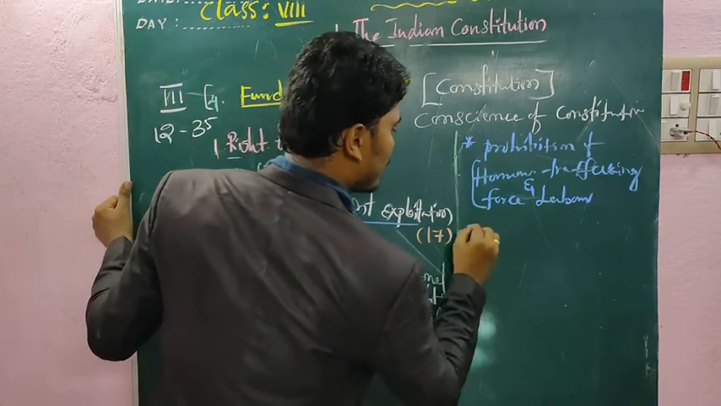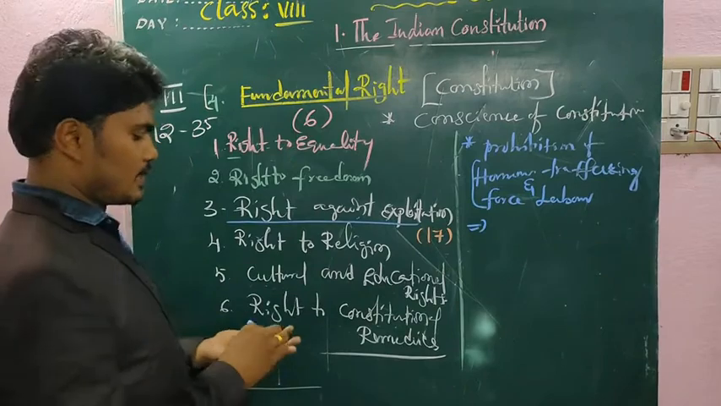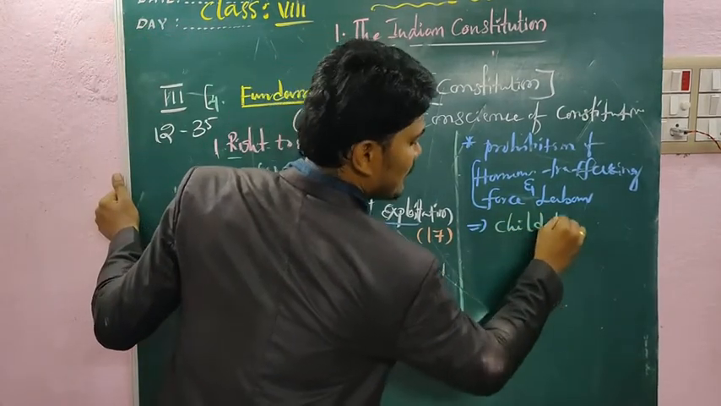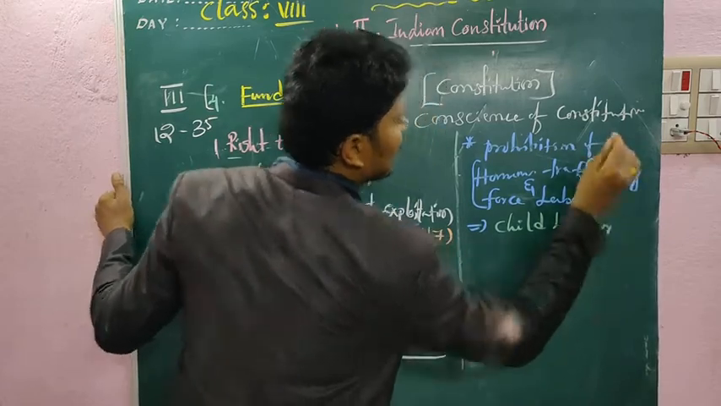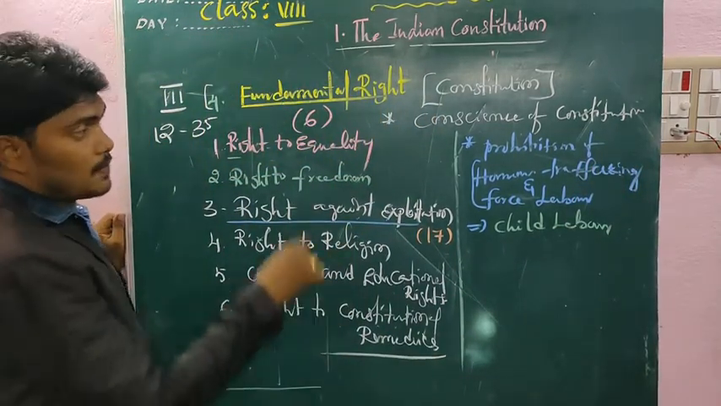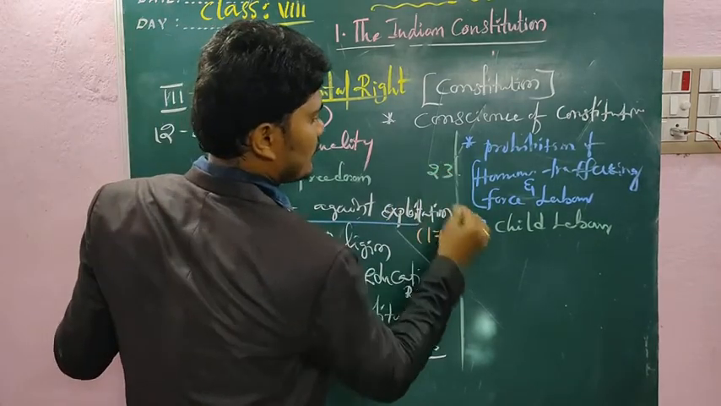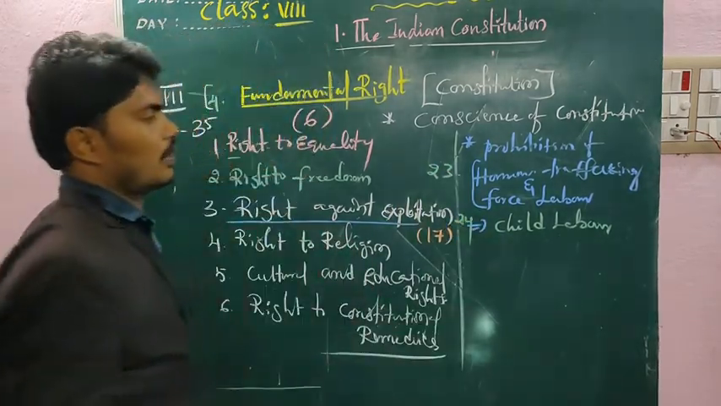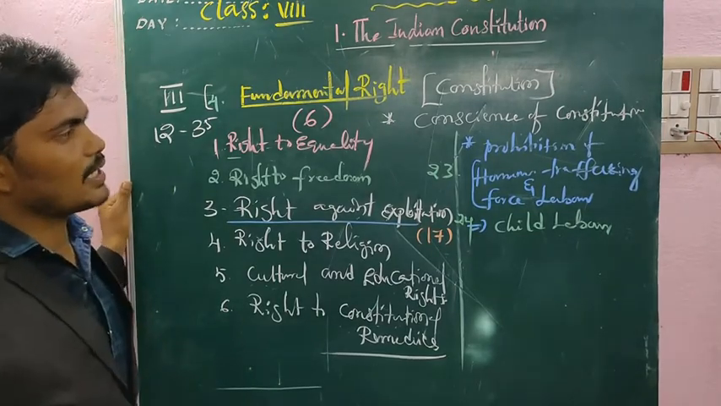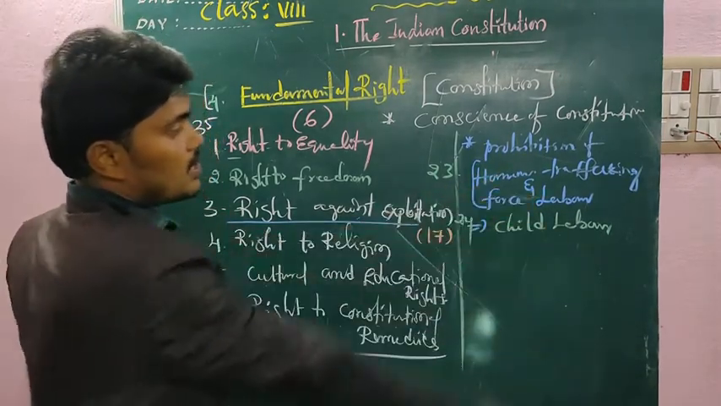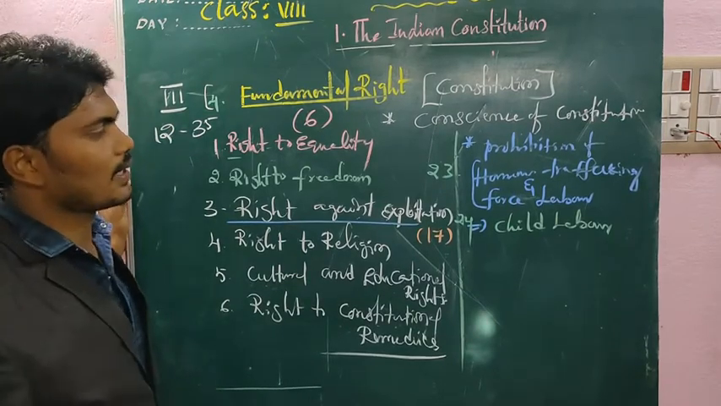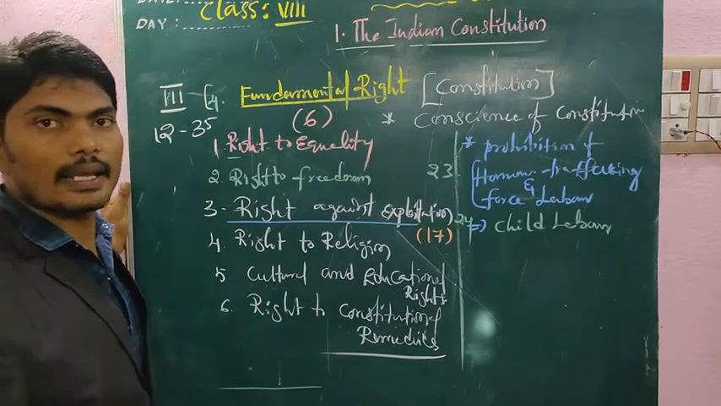Another one here we clearly discuss: prohibition of child labor, as per right against exploitation. This is the 23rd and 24th. What is the 23rd? The 23rd under right against exploitation is prohibition of human trafficking and forced labor. Article number 23. This is mostly asked in examinations.